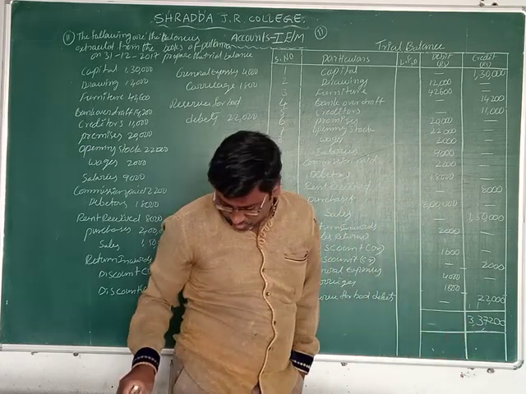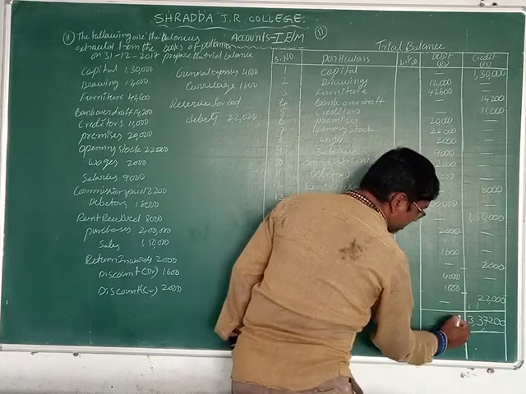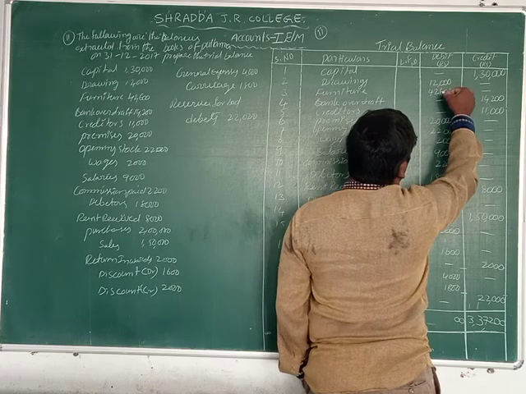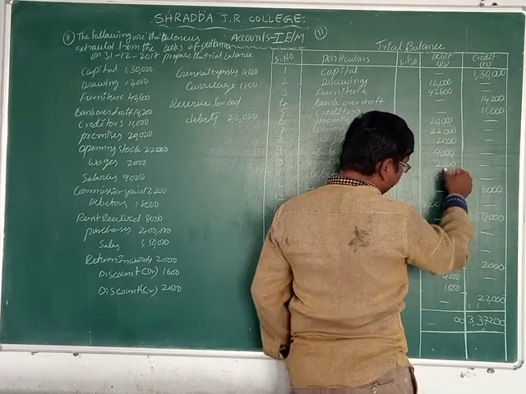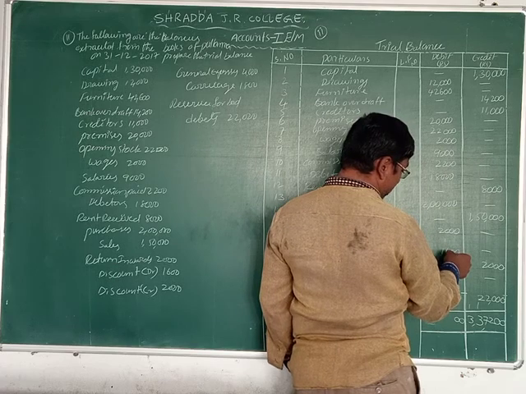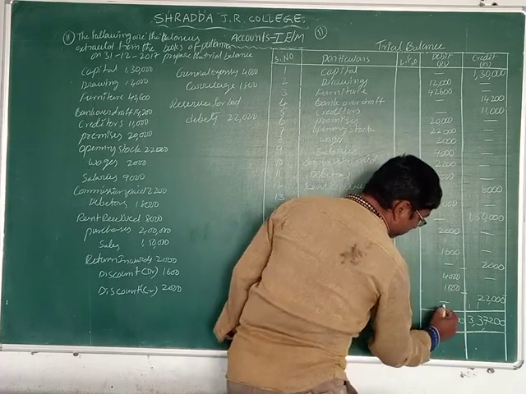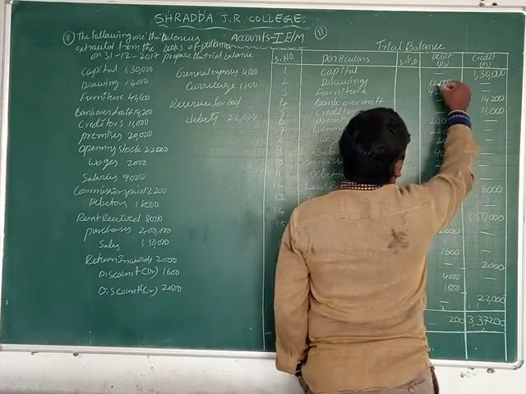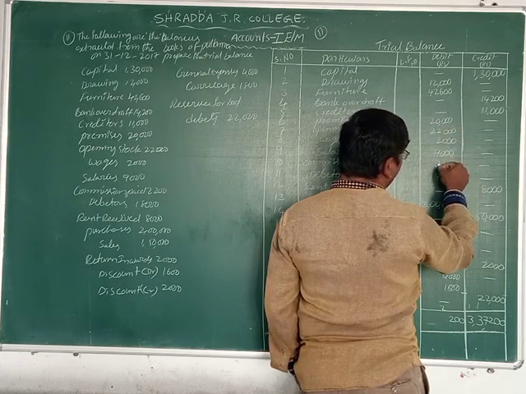So that amount is 3,37,200. First column 0, second column also 0, third column 6 to 8, 8 6 14, 14 plus 8 is 22.